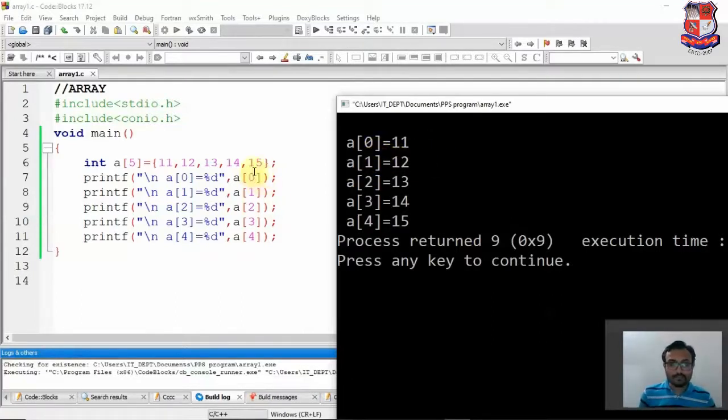Here this is our 0 index number. 12 is fetched by the 1 index number. 13 is fetched by 2. Same over here, all the index numbers fetch all the elements 11, 12, 13, 14, 15.